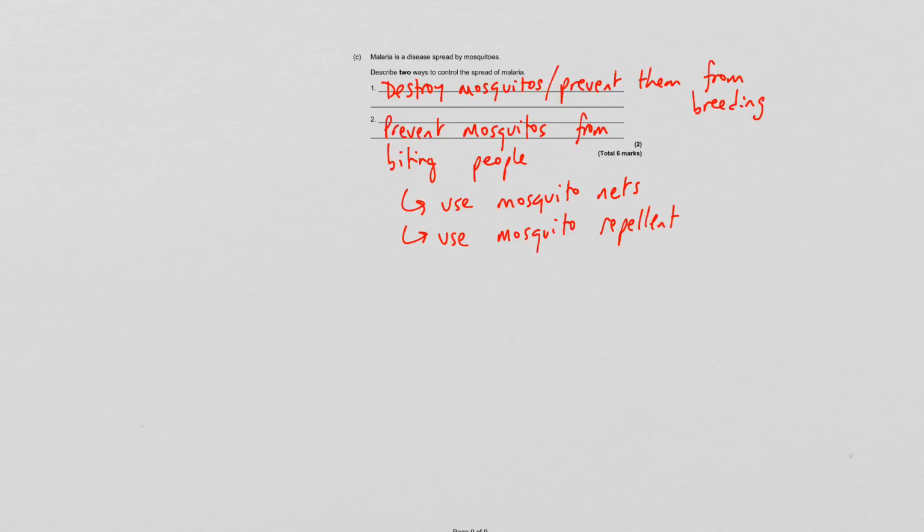Okay, so 2 marks there. One for saying that you're going to directly affect the mosquitoes by reducing their population number, either by destroying them or preventing them from reproducing. And the other one is preventing them from biting people, so by mosquito nets or insect repellent or something like that.